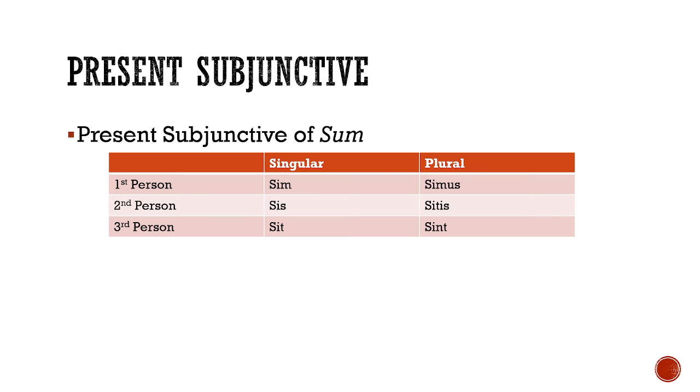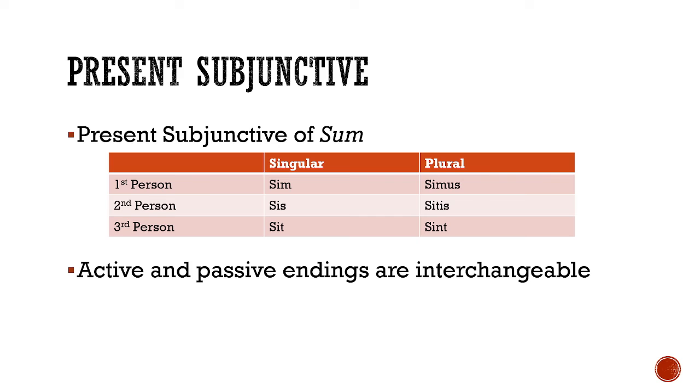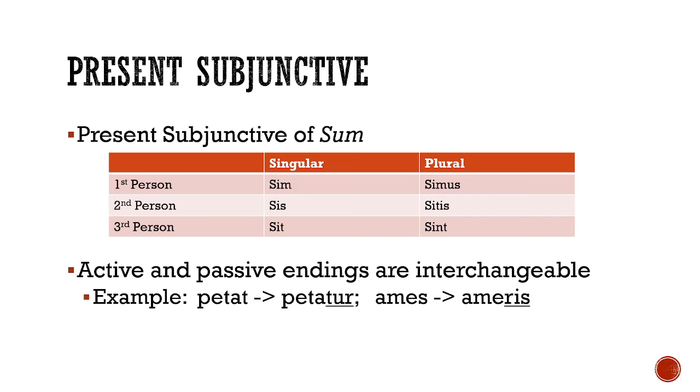All right, what about the passive? Nope, no problem. Take off the active ending, add the passive ending. That's it. So examples, petat becomes petatur. Just change the T to T-U-R. No problem. Ames, ameris. Again, take off the S, add the ris.